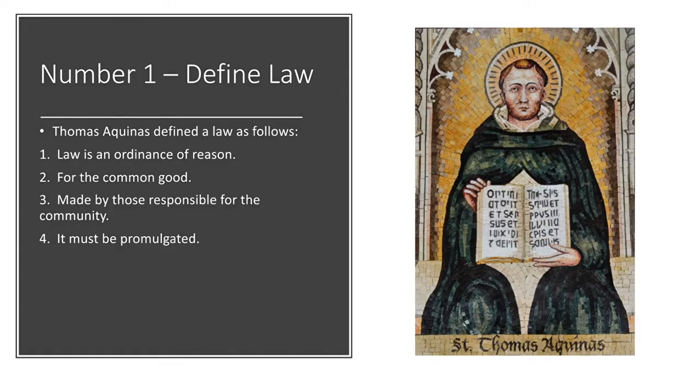All right, the first question is going to be, let us define law. And there's a picture of Thomas Aquinas, and he defines law as follows. 1, a law is an ordinance of reason. 2, for the common good. 3, made by those responsible for the community, and it must be officially promulgated. That's actually one definition, but I broke it up into 4 parts. Hopefully you could break it up and have it make sense for you. So law is an ordinance of reason for the common good, made by those responsible for the community, and it must be promulgated.